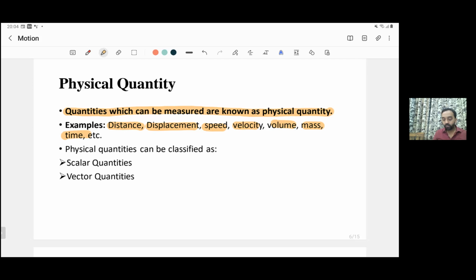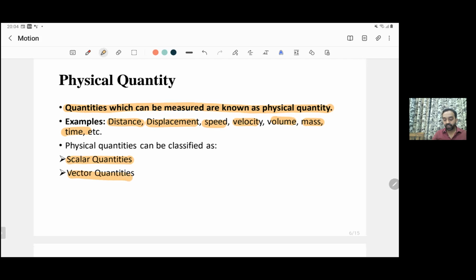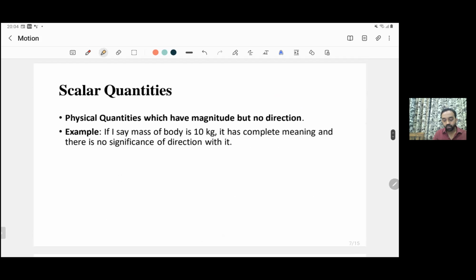Now the physical quantities can be of two types, the scalar as well as vector quantities. The scalar quantities are those quantities which have the magnitude but do not have the direction. Let's take an example. If I say the mass of a body is 10 kg, will you ask what is the direction? There's no significance of the direction. If the mass is 10 kg, this information in itself is complete. There's no need to add direction because it does not have any significance over here. So for a physical quantity which does not require direction, where only the magnitude and its unit are sufficient, we say that it is a scalar quantity.